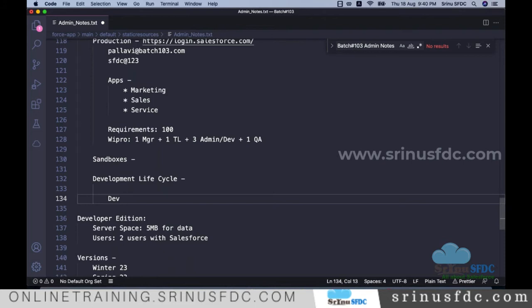I'll show you how the sandbox can be created. But in general, what happens when you join a company, for any work we want to do, we need to work in a dev sandbox. Once we work in the dev sandbox, after doing the testing, the changes will be deployed to the QA sandbox. QA means quality assurance, the testing team does the testing in that sandbox. After that, most projects maintain UAT. UAT means user acceptance testing. The end users do the testing.